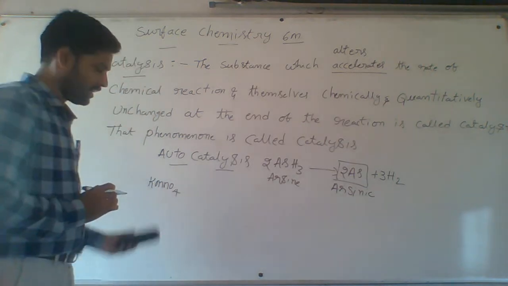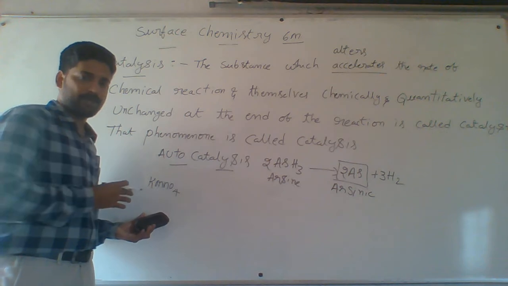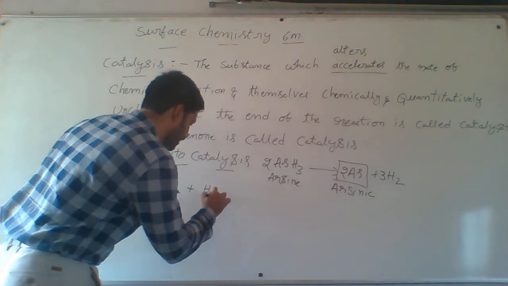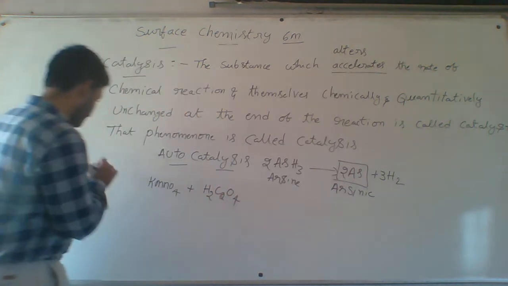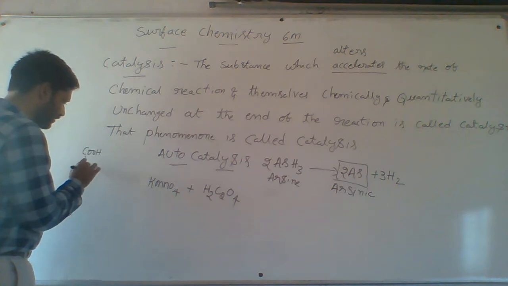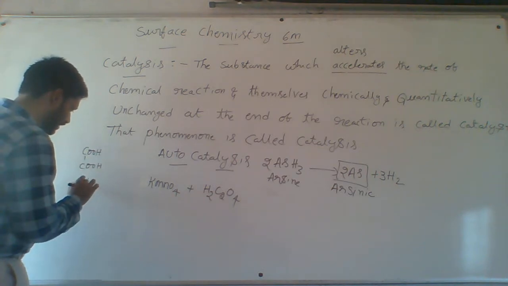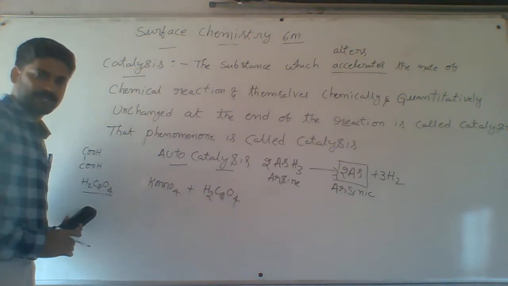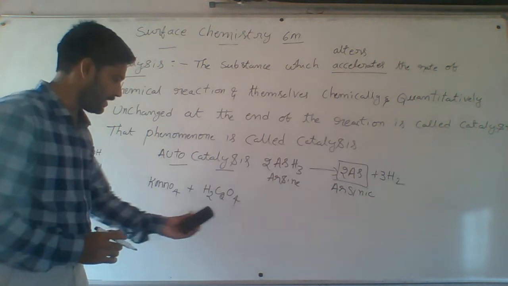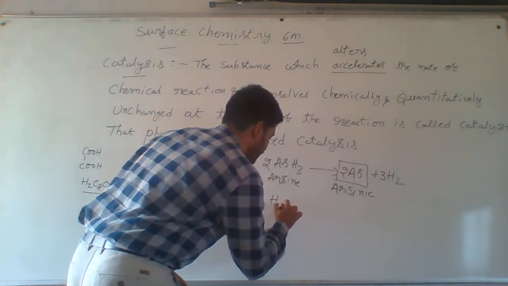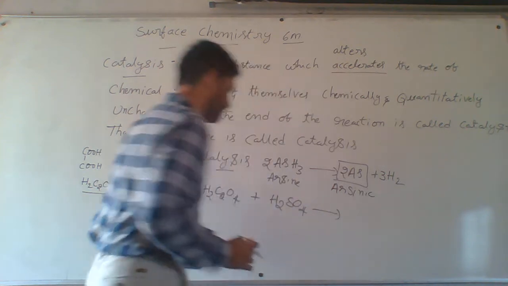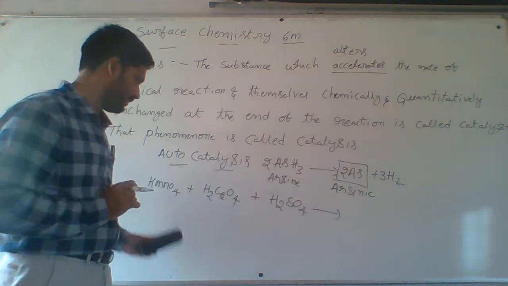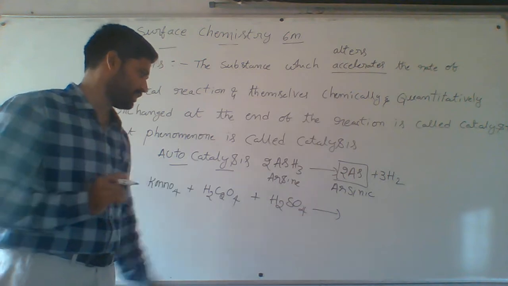Potassium permanganate, KMnO4. In the laboratory, you will do the titration called volumetric analysis. Oxalic acid I am taking, H2C2O4, formula COOH-COOH. Hydrogens 1 plus 1, 2, so H2; carbons 2; oxygens 2 plus 2, 4. This is oxalic acid. I am treating KMnO4 with oxalic acid in presence of acidic medium H2SO4. Actually three mediums are there: acidic medium, basic medium, and weak alkali or neutral medium.